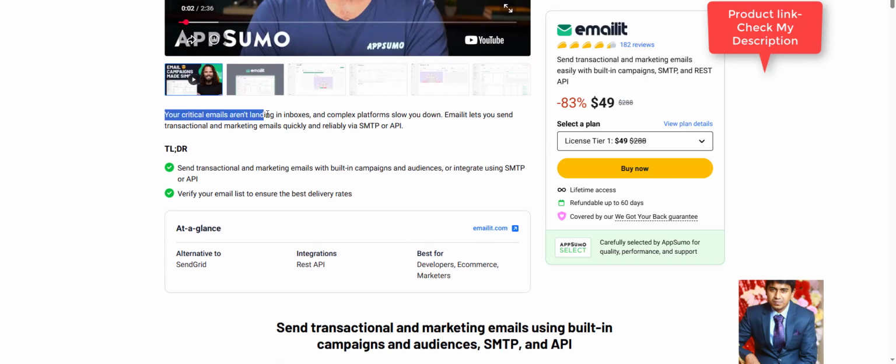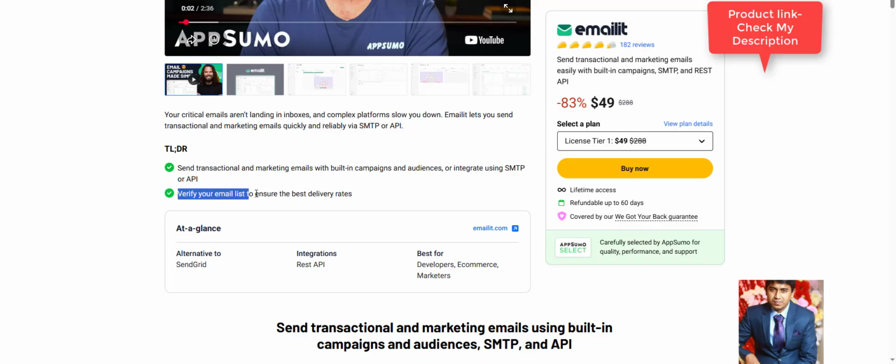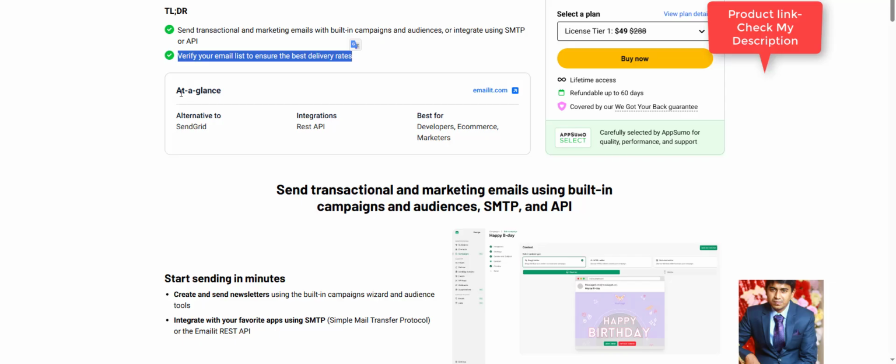Your critical emails aren't landing in inboxes and complex platforms slow you down. Email It lets you send transactional and marketing emails quickly and reliably via SMTP or API. Send transactional and marketing emails with built-in campaigns and audiences, or integrate using SMTP or API. Verify your email list to ensure the best delivery rates.